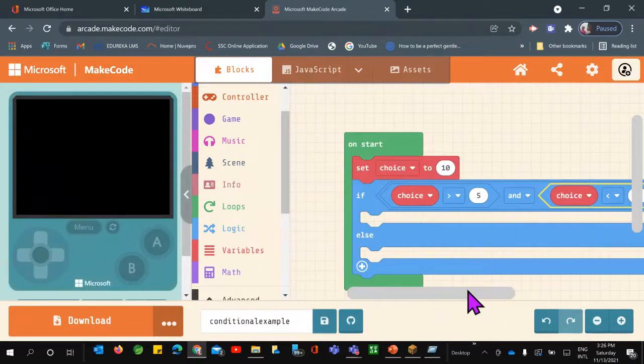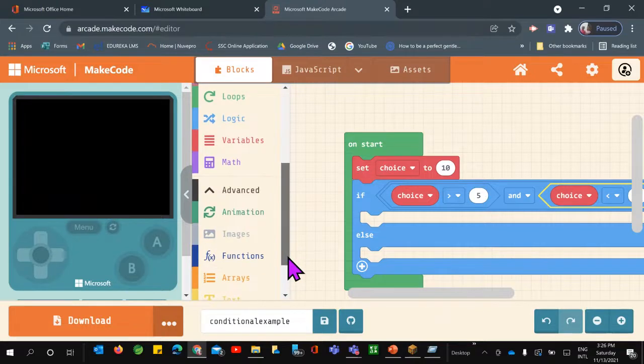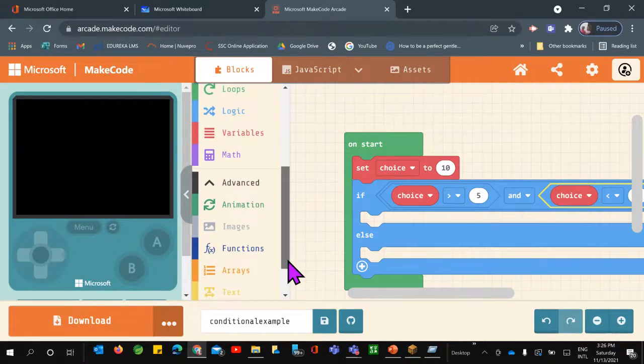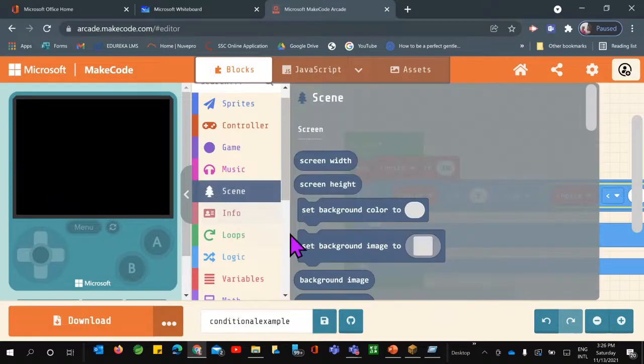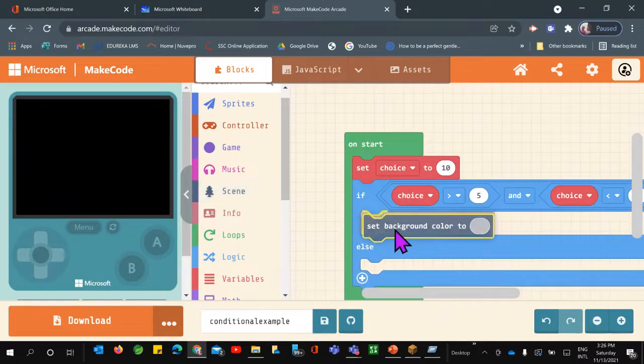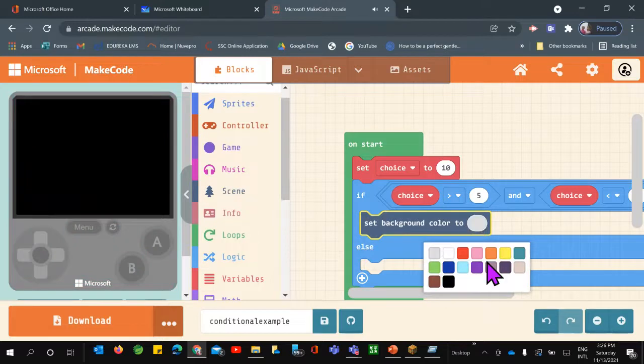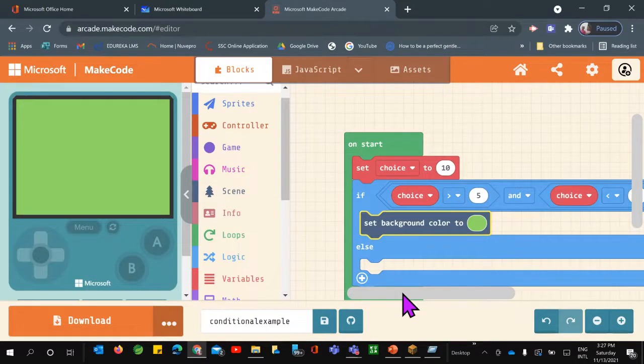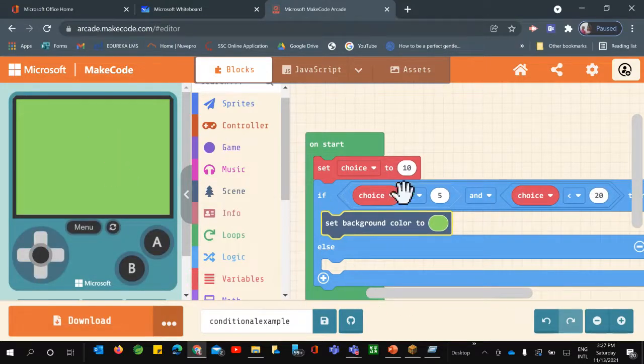Okay, so here I'll just take less than 20. Then what will happen? Then what do you want to do? I just want to change the background color. So you can tell them a simple example here. What I'll do, I'll go to the scene, and here I can take this set background color to, you can pick any color here. Let's say green. Yeah. So one is this. Now you see the output then and there, because you have declared a variable as choice equals to 10. So obviously 10 lies between 5 and 20, because it should be greater than 5 and less than 20. Here it is, the 10 which I have defined.